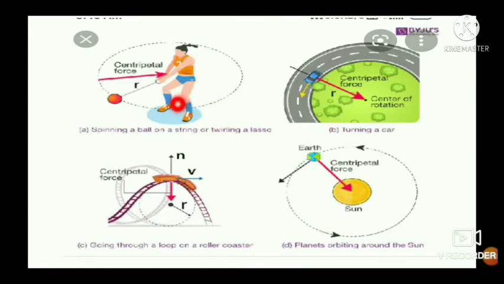In this first example, if a body is tied to one end of a string and the other end of the string is held in a hand, and the string किंवा body is rotated in a circle, then there is a tension in the string. Tension in the string acting towards the center of a circle, acting on the body towards the center of a circle. This tension in the string acts as a centripetal force किंवा provides the centripetal force.